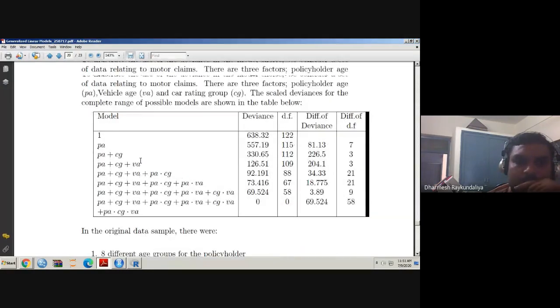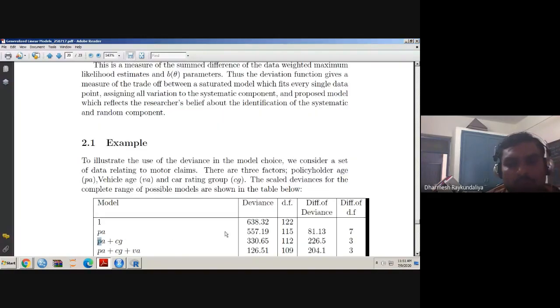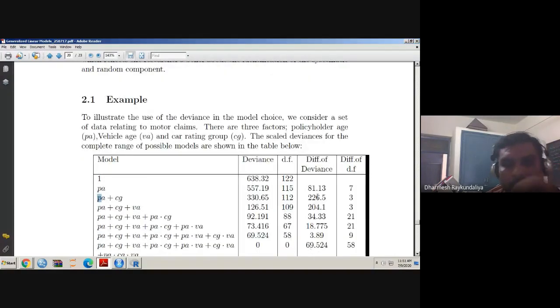Let's see. PA is nothing but the policyholder age. CG is nothing but the car rating group, and VA is nothing but the vehicle age. But these are all categorical, so they directly involve the form of the direct parameters. This we will see in the next lecture, and we will also talk about the form of the deviance.